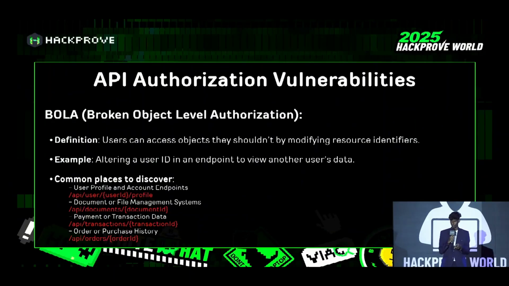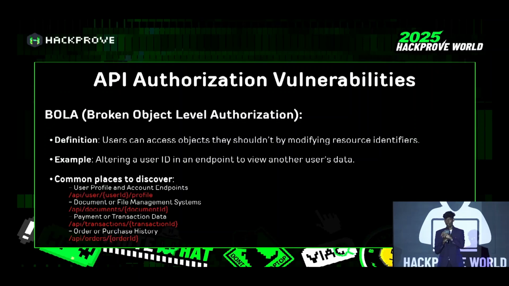Now coming to API authorization vulnerabilities. We're going to look at BOLA, broken object level authorization, and BFLA, broken function level authorization. They're similar, but different. BOLA means we can view other users' data by unauthorized access, like by changing the user ID, organization ID, or document ID.